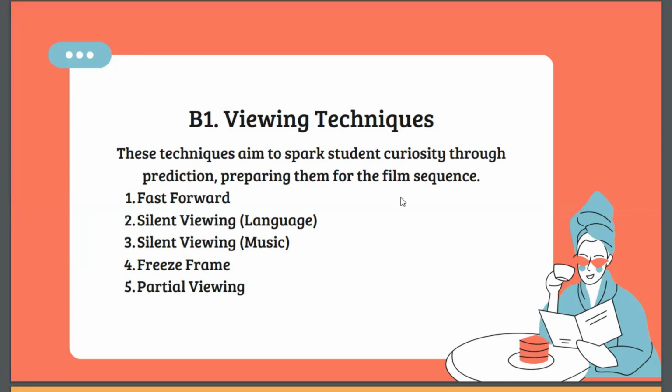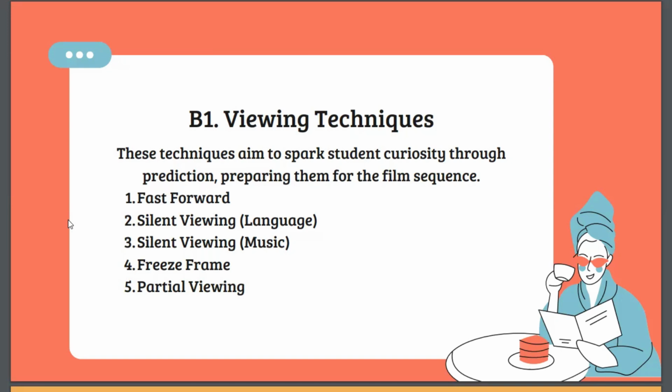And the next one is silent viewing. Here, the teacher plays the film without sound, prompting students to guess what the characters are saying, and afterward, the teacher plays the film with sound so students can check their guesses.